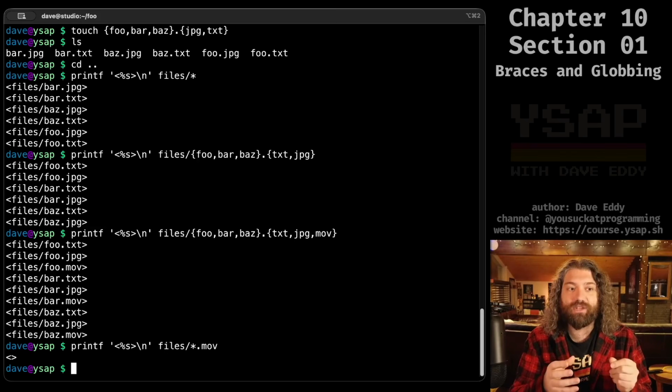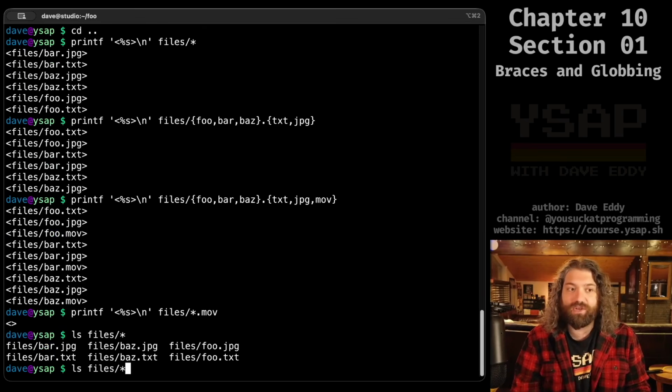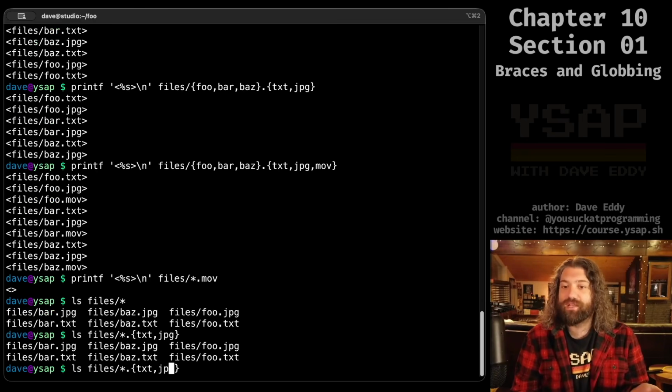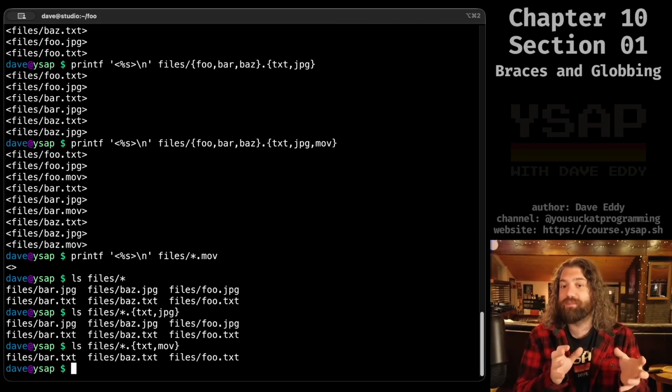Now you can actually combine them, and this is very interesting, because I could do files star, and then .txt or jpeg. So now we're only matching .txt or jpeg. In fact, I could make this just txt or mov. And now it looks for star.txt and it looks for star.mov. Star.mov doesn't match, so we don't actually list anything, but we expand to star.txt because that expansion matches. So you can mix and match globs and curly brace expansion.